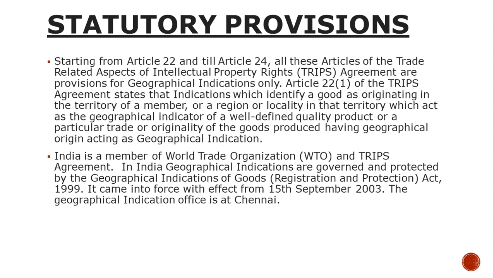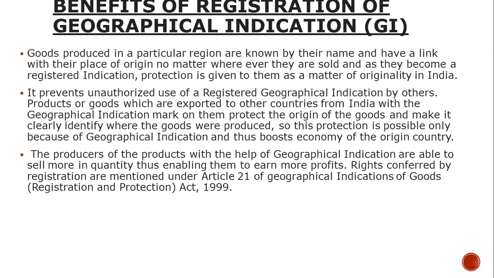It came into force on 15 September 2003 and the GI office is at Chennai. The benefit of registration of GI is that the name has a link with its place of origin no matter where the goods are sold, as they become a registered indication protected according to their originality in India. It also prevents unauthorized use of a registered geographical indication by others.